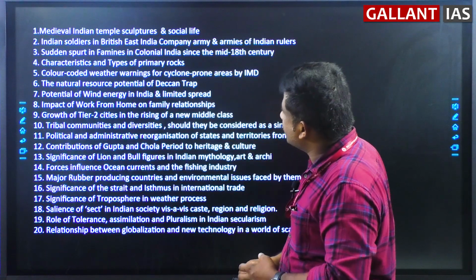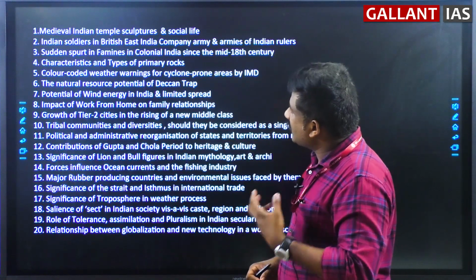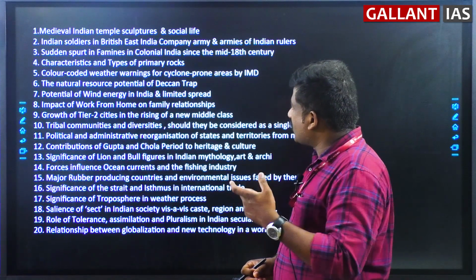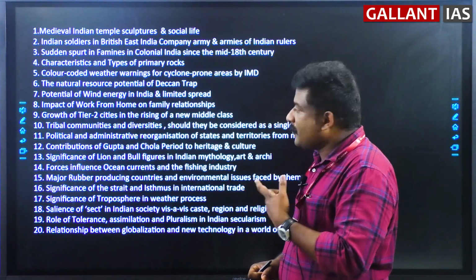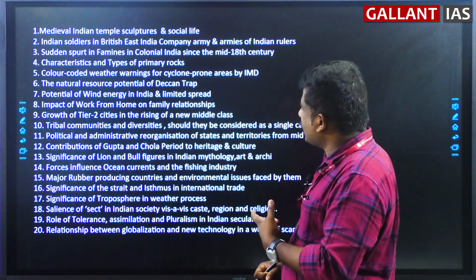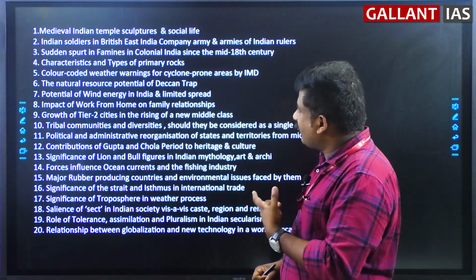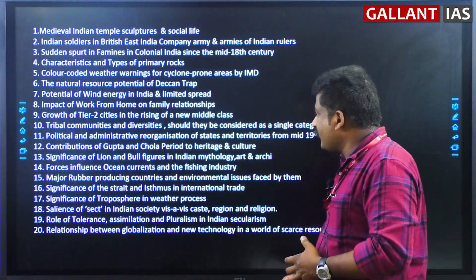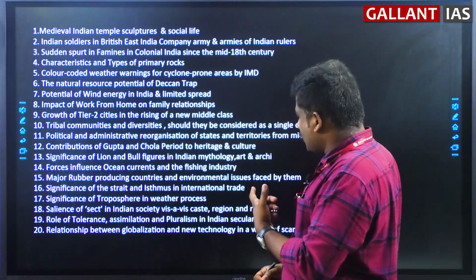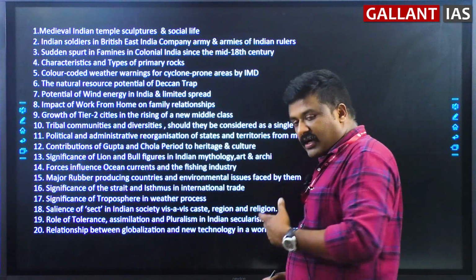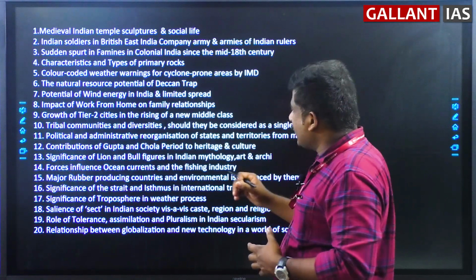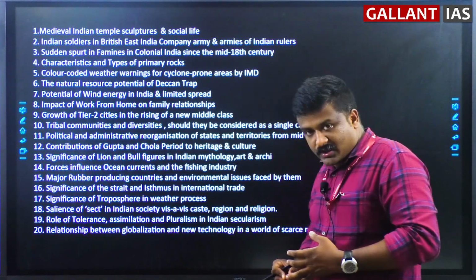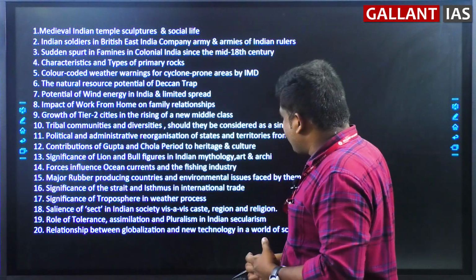Then characteristics and types of primary rocks, color-coded weather warnings for cyclone-prone areas by IMD, natural resource potentials of the Deccan Trap, potential of wind energy in India and its limited spread, impact of work from home on family relationships, growth of tier 2 cities and the rising new middle class, tribal communities and their diversities, whether they are considered a single category, political administrative reorganization of states and territories from the mid 19th century.